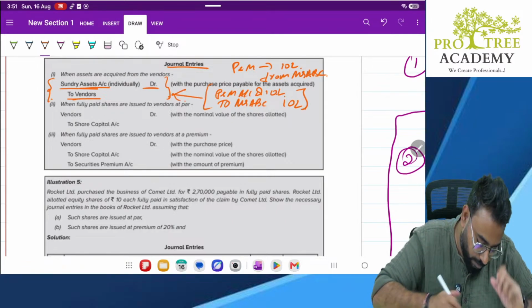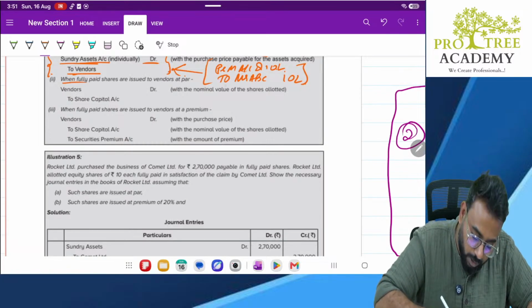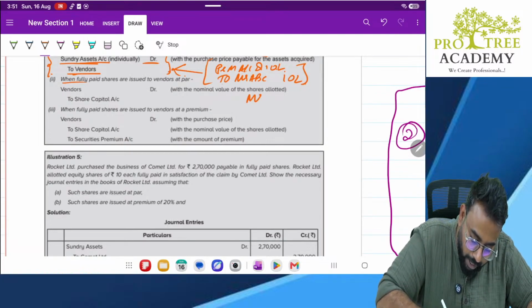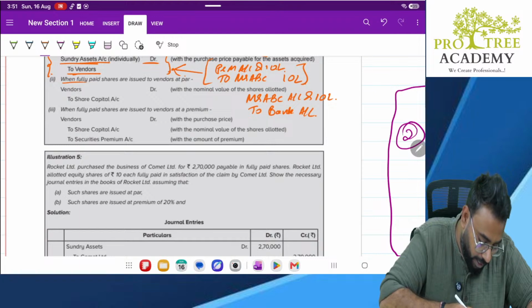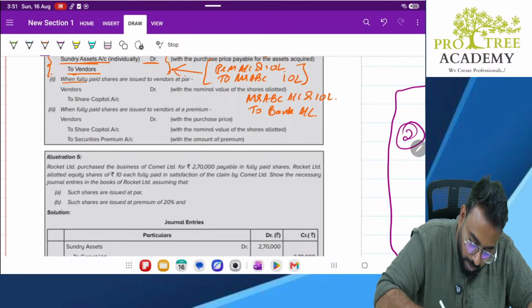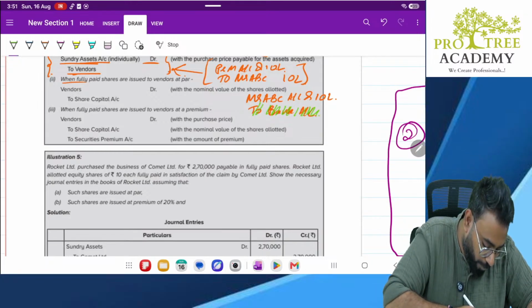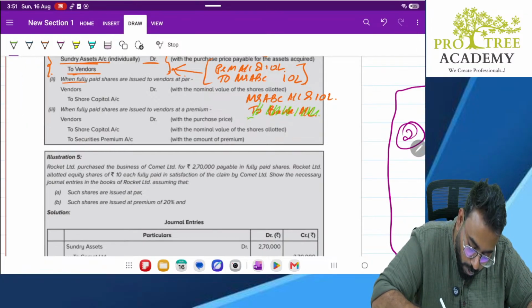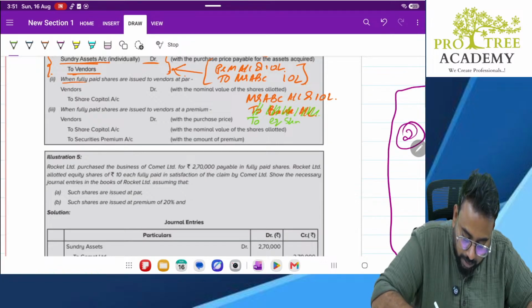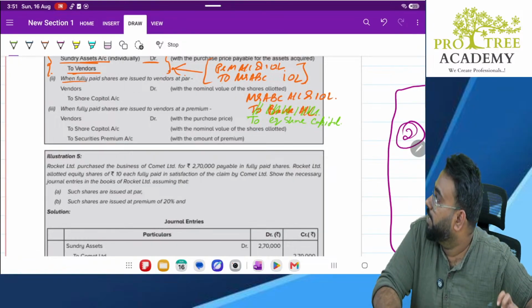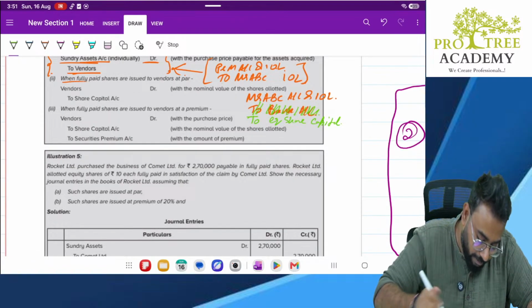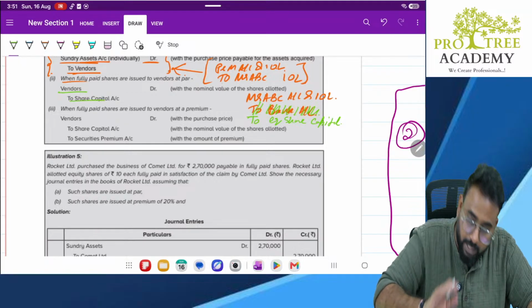Clear? Next. When you make the payment to these vendors, what is the entry you will pass? Mr. ABC account debit 10 lakhs, usually to bank account. Correct? But here we are not paying through bank. We are not paying through cash. So what we will do? We'll pass it to equity share capital. Why equity share capital, sir? Instead of paying him, I am giving him equity share capital. So vendors account debit to equity share capital. Clear?